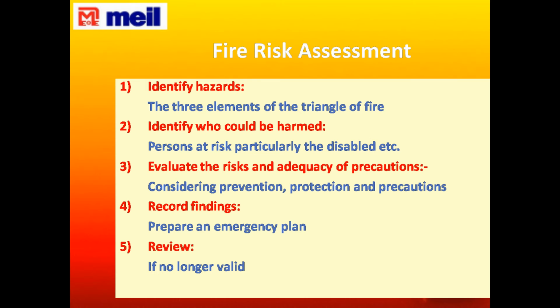Third, evaluate the risk and adequacy of precautions, considering prevention, protection and precautions. Fourth, record the findings and prepare an emergency plan. Fifth, review the assessment and revise if necessary, if it is no longer valid.